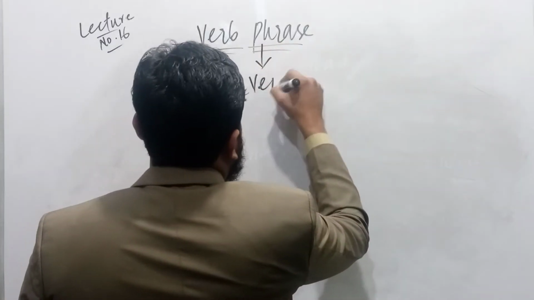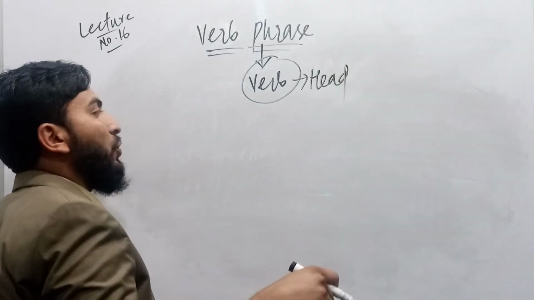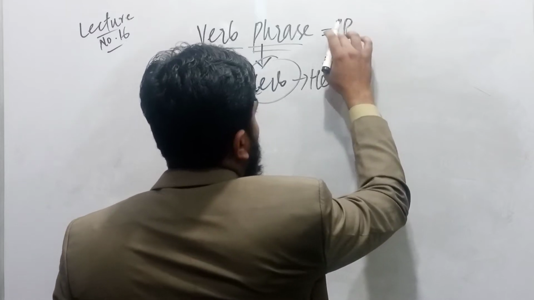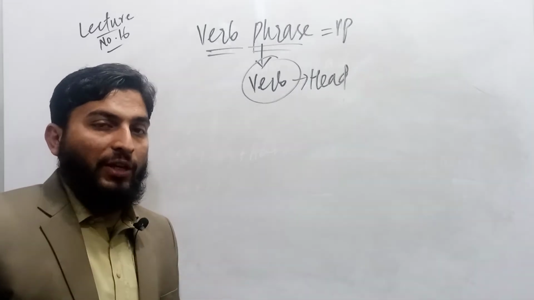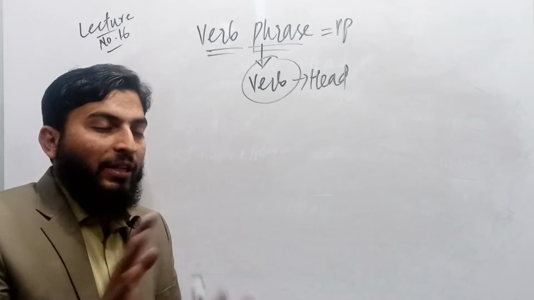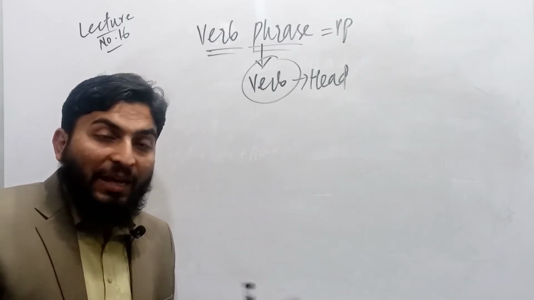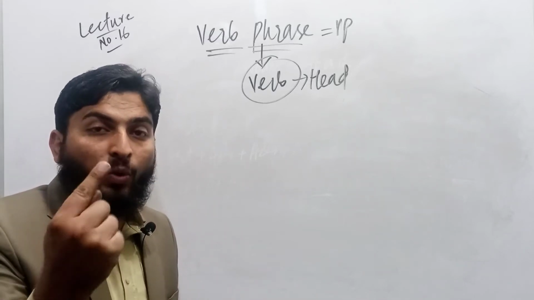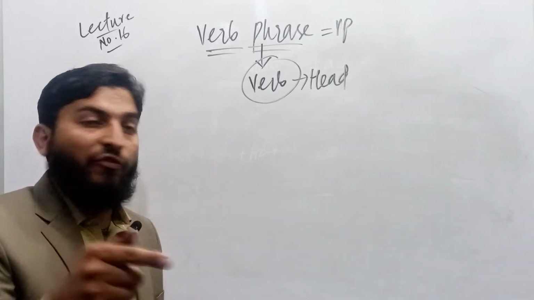So in a verb phrase, verb is the head of the phrase. If verb is used as the head of the phrase, then we say VP, which is the contraction of verb phrase. For example, we say a phrase is a word or more than a word that does not form any formal structure of subject plus verb. Without that structure, a word which is called a verb, that verb as head, is called a verb phrase.